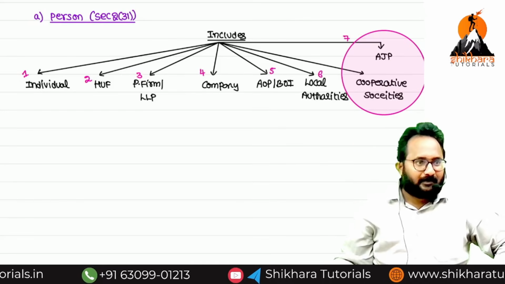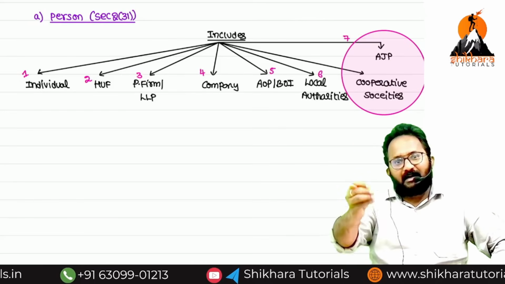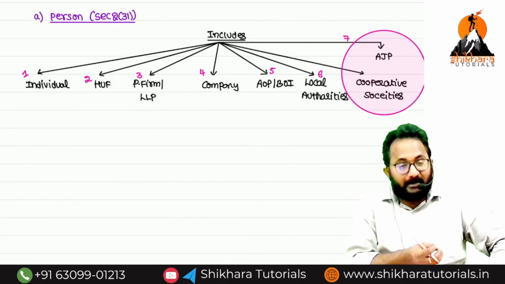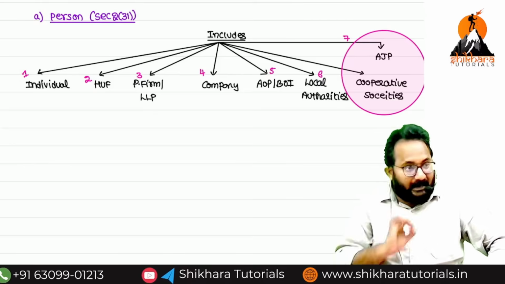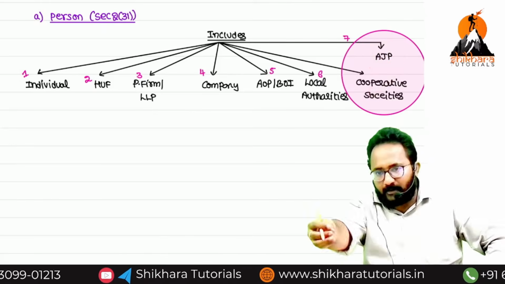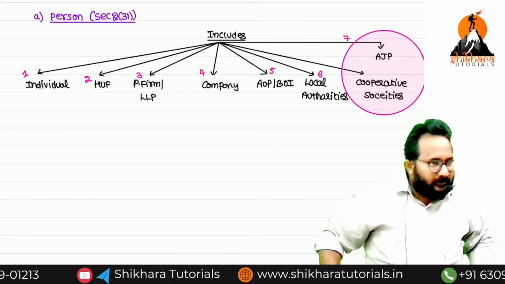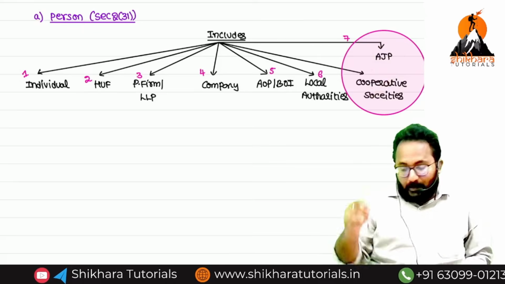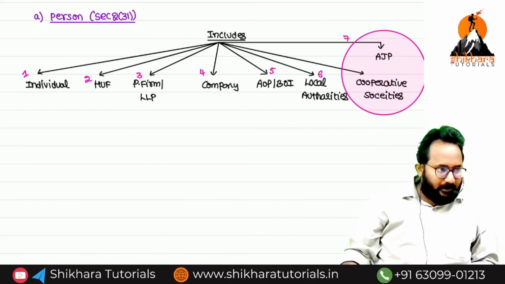MCQ. In CMA inter, they can ask anything as an MCQ. How many parts are given in the person definition? 7. Sir, but you have written 8, sir. An example of an artificial judicial person is a cooperative society. In future, you will understand why I have written it separately also.